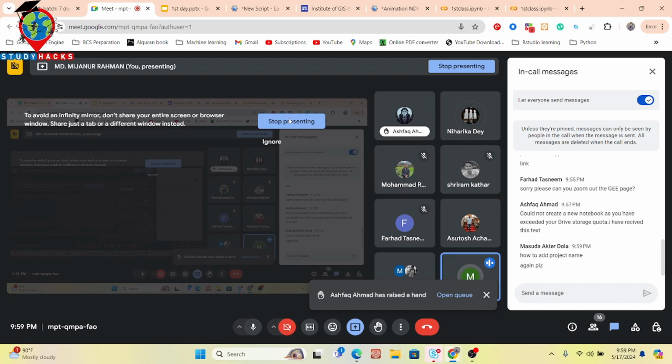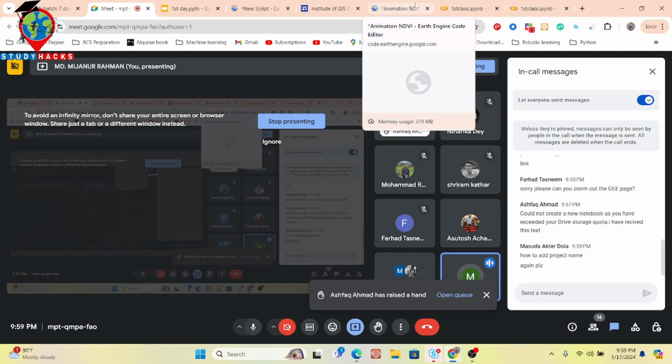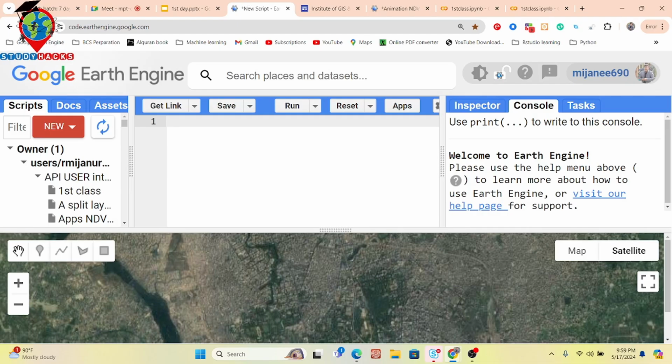Okay, sir, the project name, I'll show you that. You can see here in your code editor, you can simply open the code editor. Suppose this is my code editor. In this code editor, you can get this type of project name. Okay, Mizan E690, it's my project name. And if you have no project, then you have to create a project. After completing this class, I will also show you how we can easily create the project. Just remind me. If you have already created the project, then you can easily get the project name. It's a different kind of name you can get in your code editor, in this part.